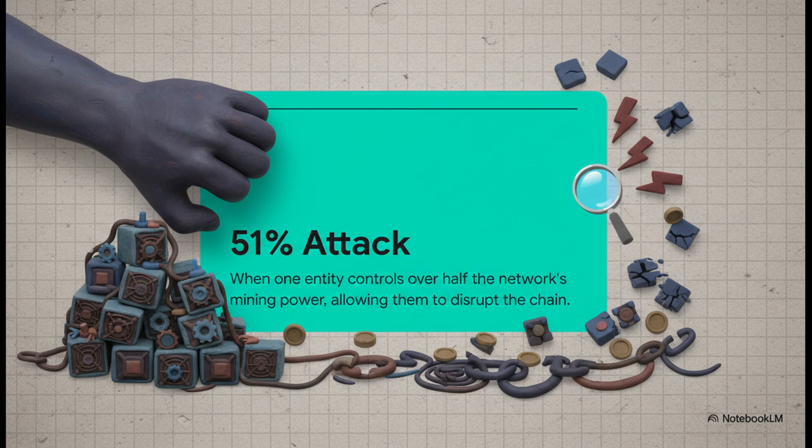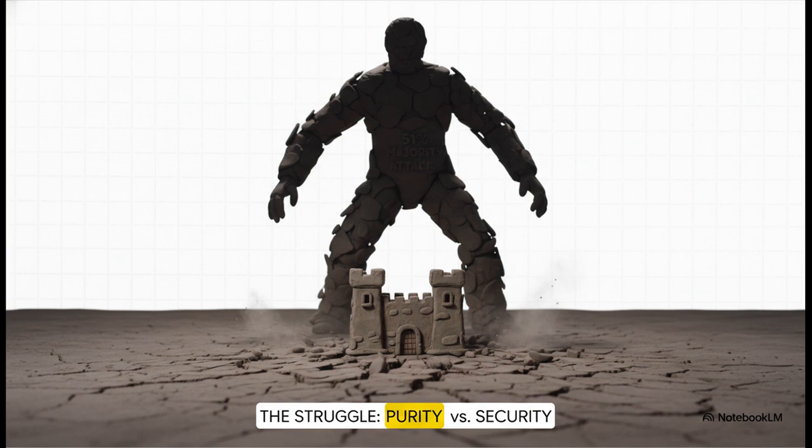What is that? Well, it's basically a hostile takeover. If one person or one group gets control of more than half of the network's mining power, they can start causing some serious trouble. We're talking rewriting recent transactions, blocking new ones, basically causing total chaos. Now, here's the catch for ETC. Because it's a much smaller network compared to giants like Bitcoin or the new Ethereum, it takes way, way less money and resources to actually pull off a 51% attack.